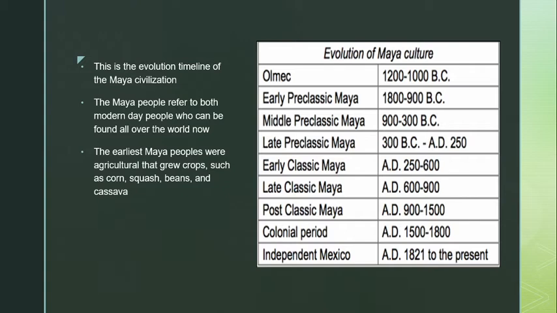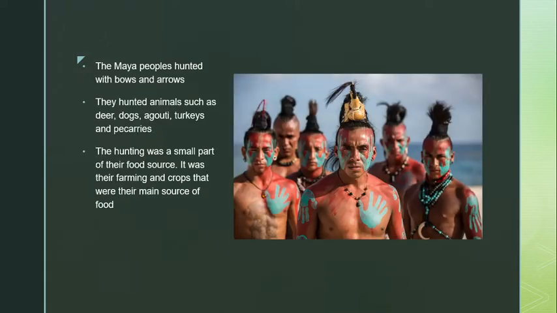The earliest Maya peoples were agricultural and grew crops such as corn, squash, beans, and cassava. During the pre-classic period, Maya farmers began to expand their presence both in the highland and lowland regions. This period also saw the rise of the first major Mesoamerican civilization known as the Olmecs. There are other Mesoamerican peoples such as the Zapotec, Totonac, Teotihuacan, and Aztec. The Maya derived a number of religious and cultural traits.